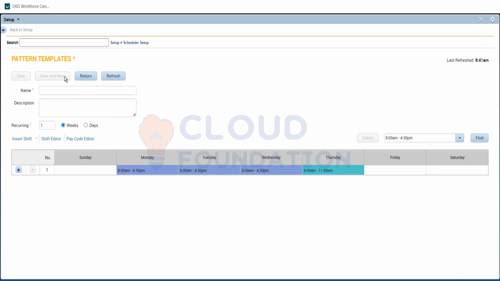Yeah. So I'm going to give a name to this. Our shift is AUS FT 8 a.m. to 4:30 p.m. Monday through Thursday, 8 a.m. to 4:30 p.m., Friday, 6 a.m. to 11 a.m. It will accept only a few letters, so I'll keep it like this: Monday to Thursday, 8 a.m. to 4:30 p.m. and 6 a.m. to 11 a.m.